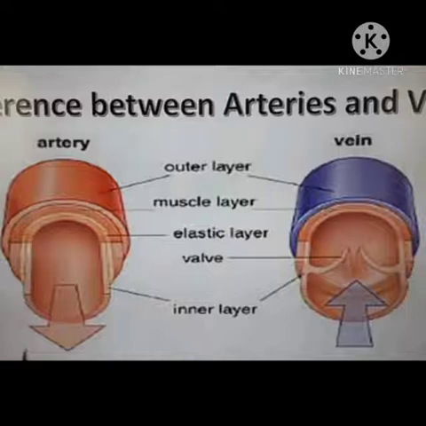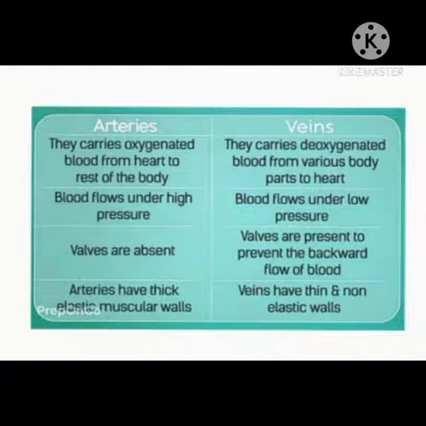In arteries, the flow of blood is always away from the heart, and in veins, the flow of blood is always towards the heart. Once again, just look at the differences between arteries and veins. Arteries carry oxygenated blood from the heart to the rest of the body. Veins carry deoxygenated blood from various body parts to the heart. In arteries, blood flows under high pressure, while in veins, the blood flows under low pressure.